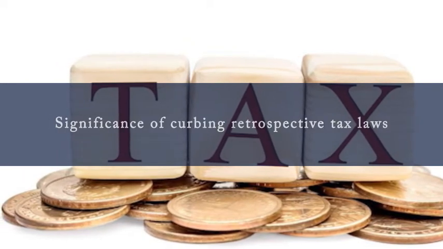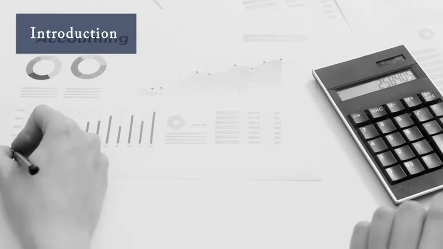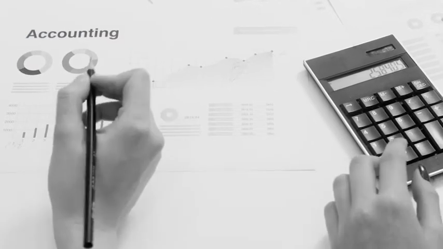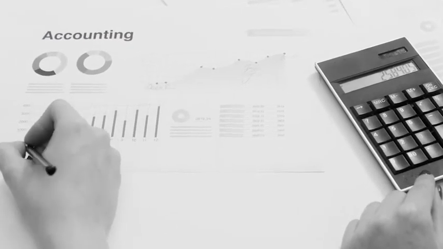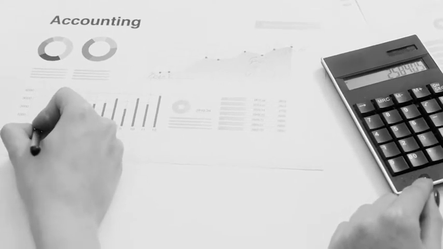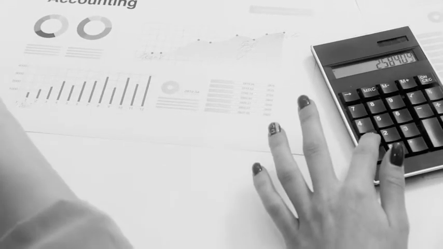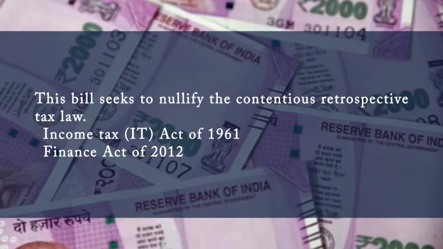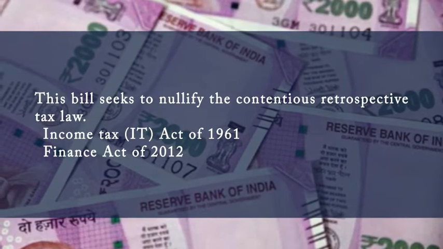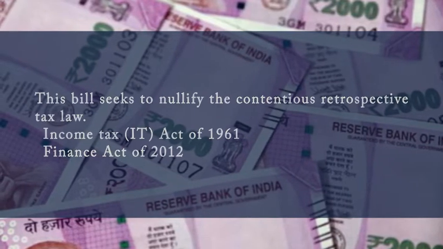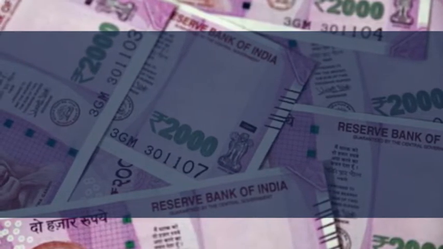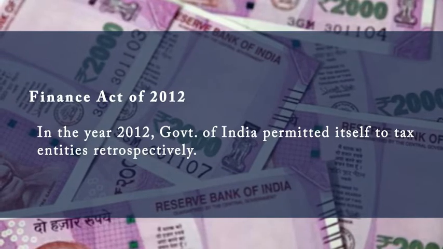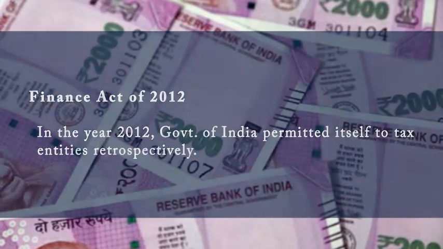retrospective taxation laws. So, let us begin with a short introduction to the Taxation Laws Amendment Bill 2021, which was recently introduced by the government in the Parliament. This bill seeks to nullify the contemporaneous retrospective tax law by amending the Income Tax Act of 1961 and the Finance Act of 2012. By the 2012 amendment, the government permitted itself to tax entities retrospectively in 2012.